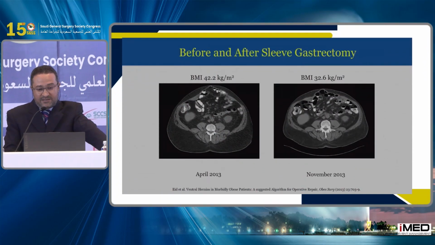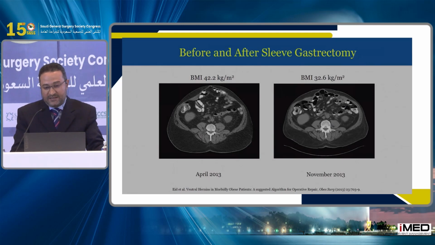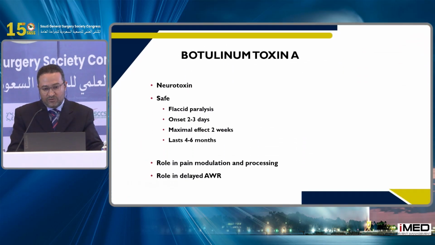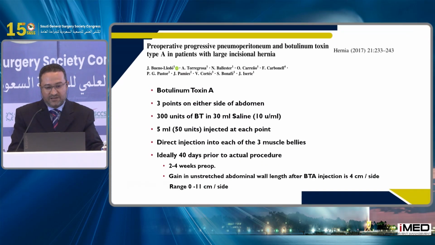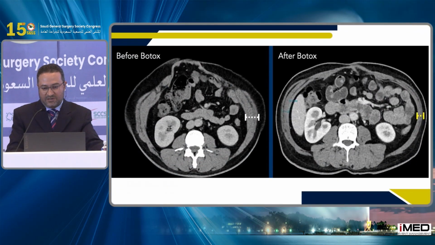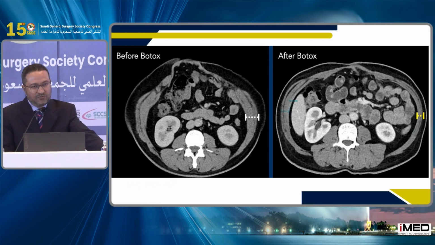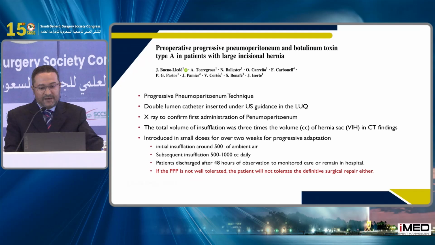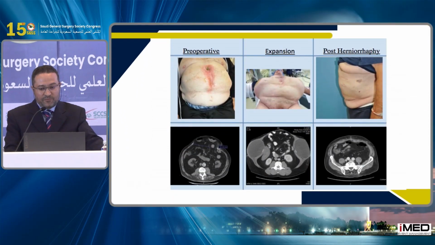There are cases proving that after a sleeve gastrectomy, the defect reduced and it became easier to close the defect. I will not talk about botulinum toxin and how to do it, because some colleagues will talk about this. But if you see this picture, you will find that it is very beneficial and fruitful prior to abdominal wall component separation. And pneumatic compression as well.